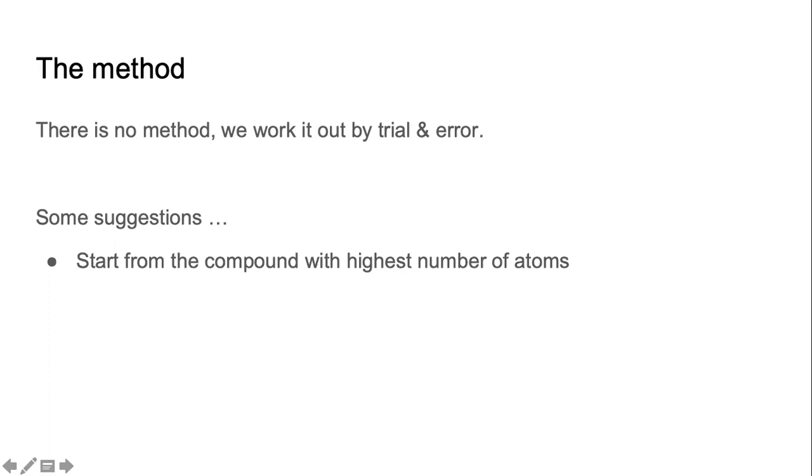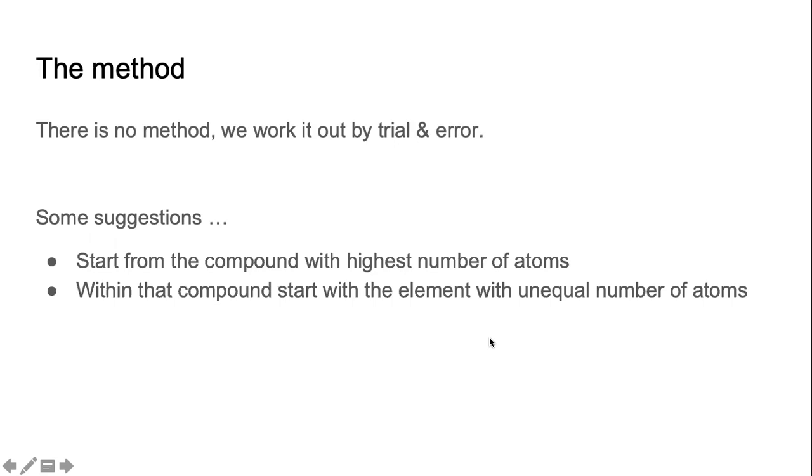And once we have identified that compound, within that compound, we will pick up the element which is having unequal number of atoms on both sides, reactants and products. This is the only thing that we need to use to keep our life a little bit simple.